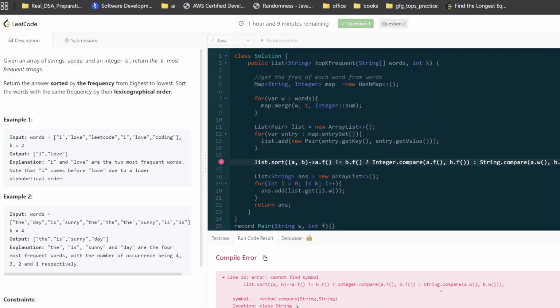Okay. Now what's the issue? This string dot compare, I don't think we have something like this. What was the method? Can I directly do a dot w dot compareTo b dot w? I think so. I think we can do that. Let me try that. Okay. So we have to remove this one. I can say a dot w dot compareTo b dot w. Something like that. Let me try it.